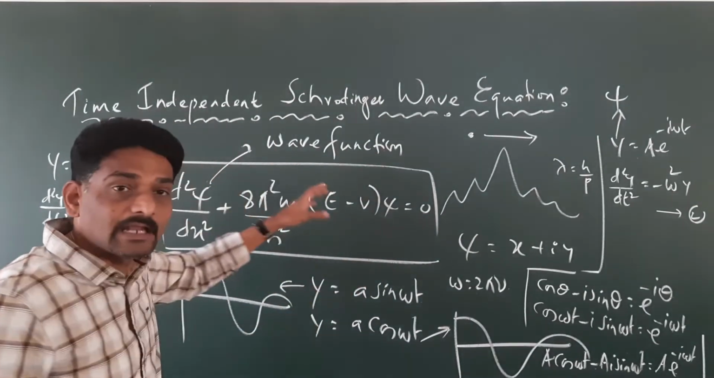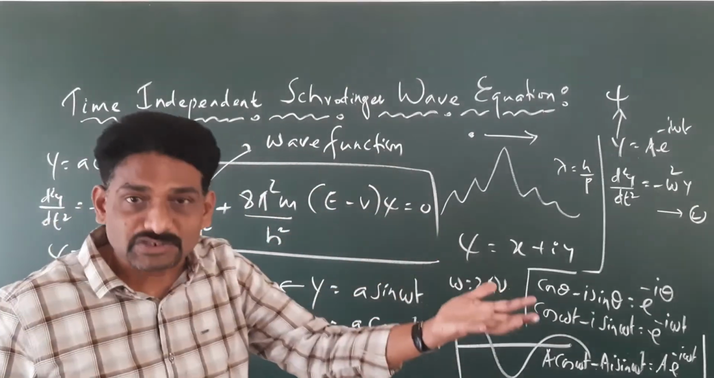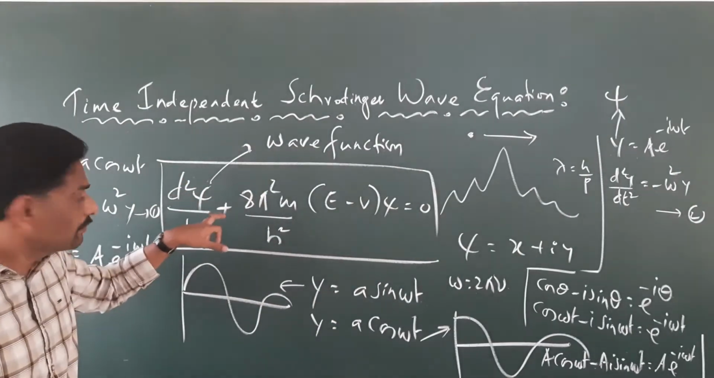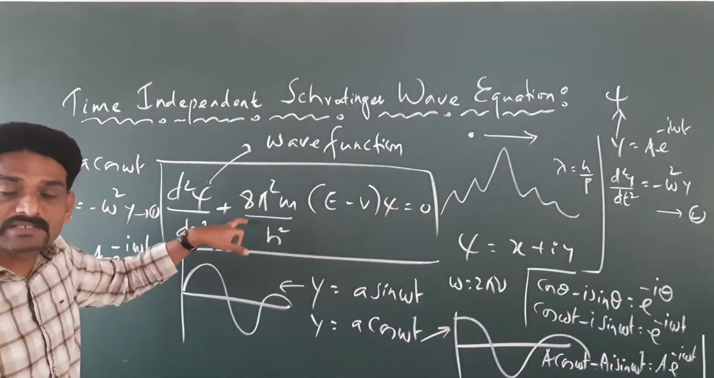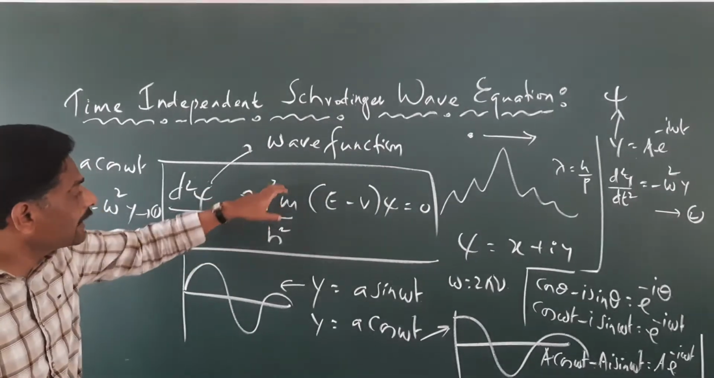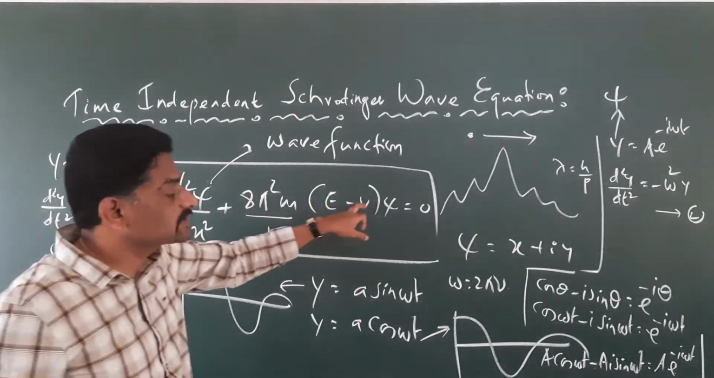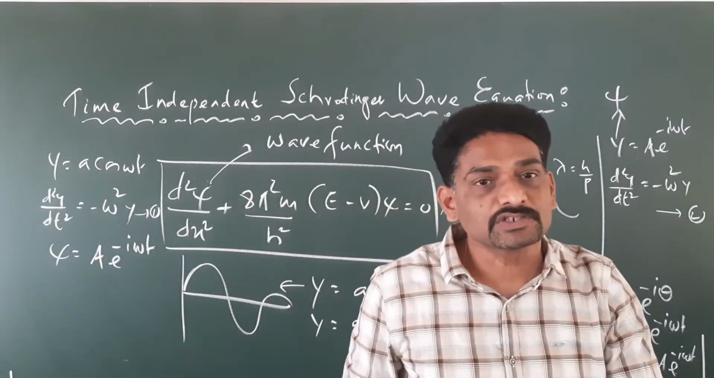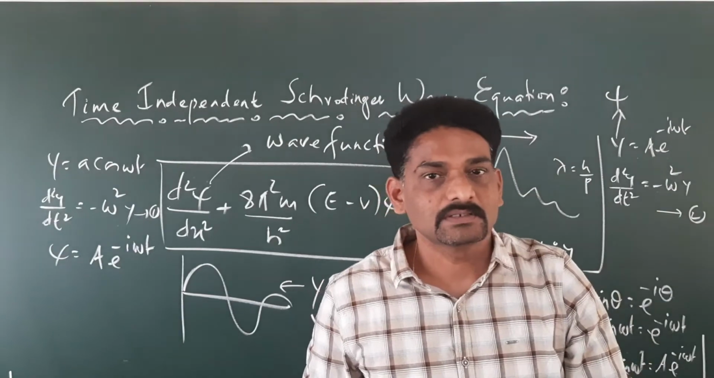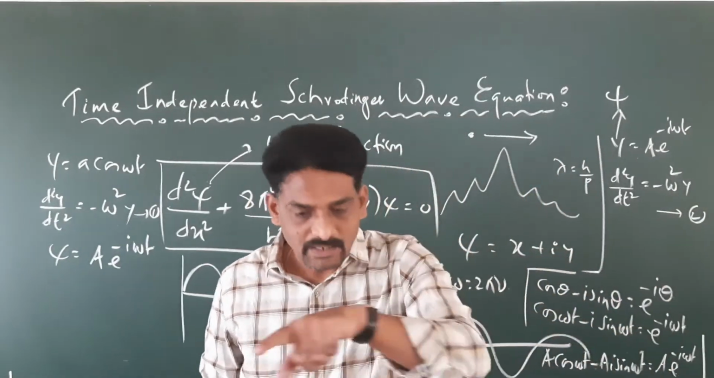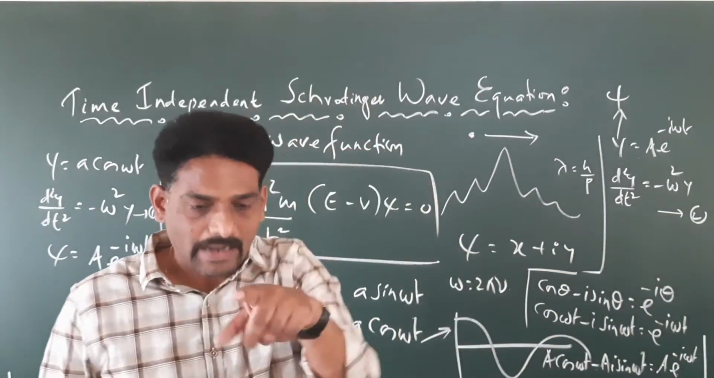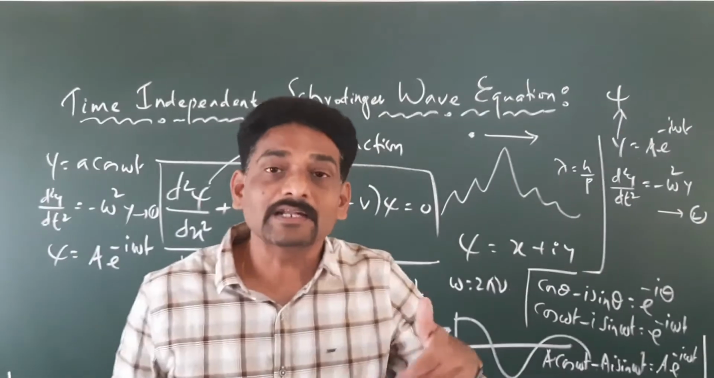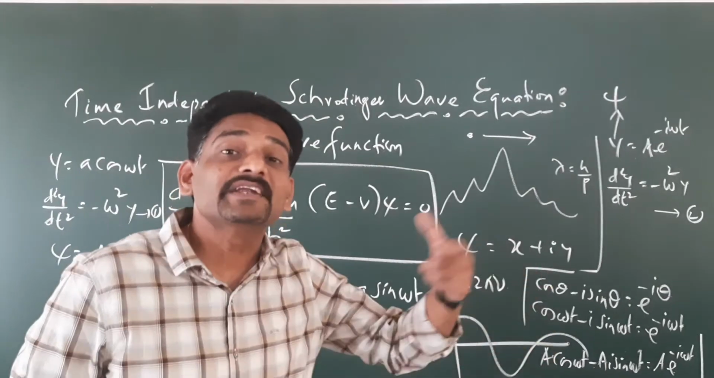The same equation can be represented in three dimensions, by taking it as d square psi by dx square plus d square psi by dy square plus d square psi by dz square plus 8 pi square m by h square into E minus V psi equals 0. That is going to be the time-independent Schrodinger wave equation in three dimensions, which covers what? The motion of the particle in the x direction, in the y direction, and in the z direction. All the three-dimensional motion. That becomes the Schrodinger equation in three dimensions.